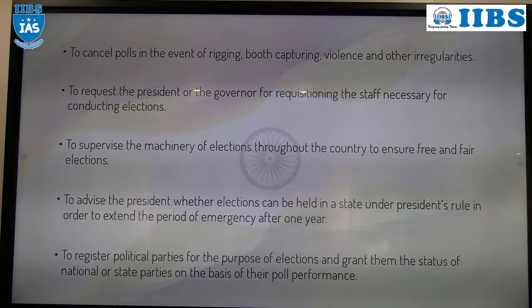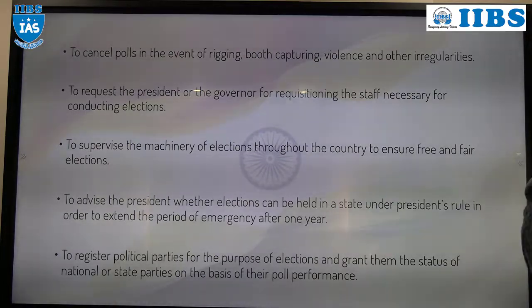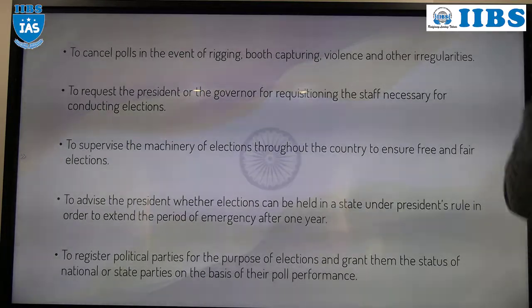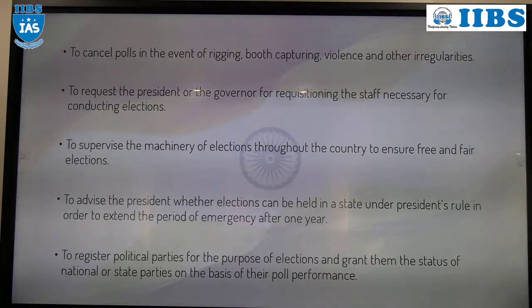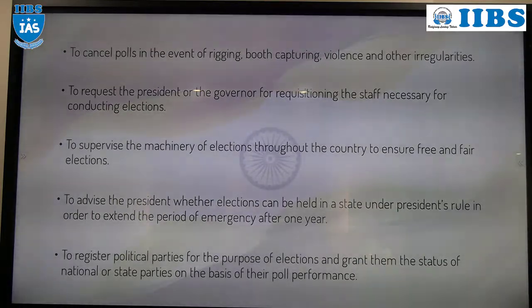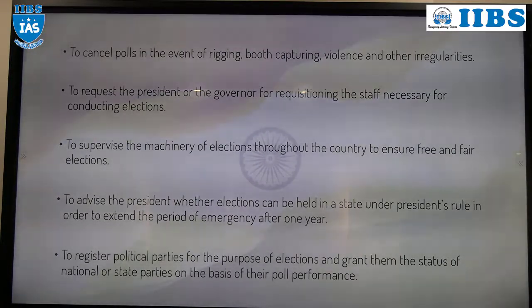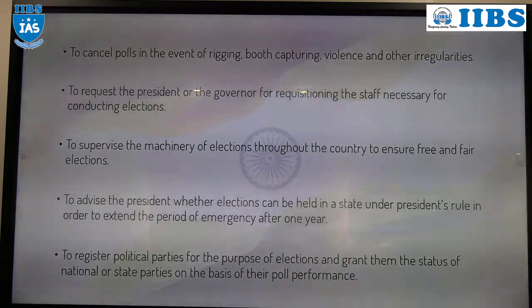Then next, we have studied emergency. Three types of emergency: national emergency, state emergency or president's rule, and finance emergency. Whenever president's rule is introduced in a state, whether an election should be conducted or not, ECI will give advice to the president.